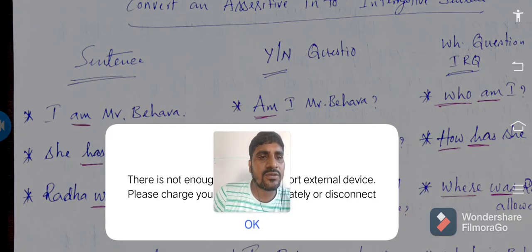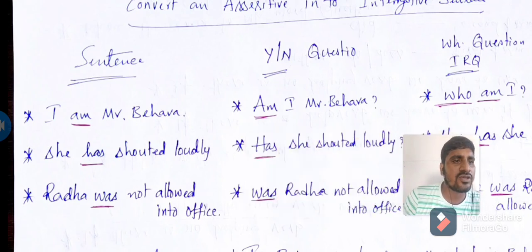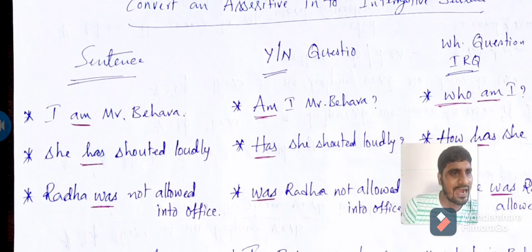And when it comes to WH word questions, we have to use a suitable WH word. Here we need to ask about the person, so I used "whom." Who am I? Who am I?